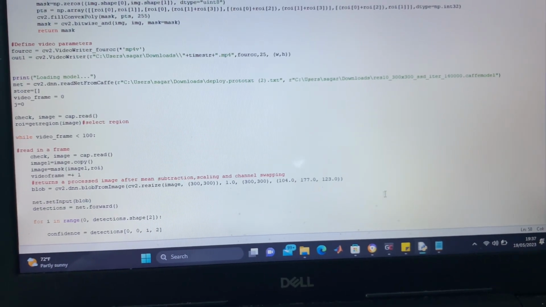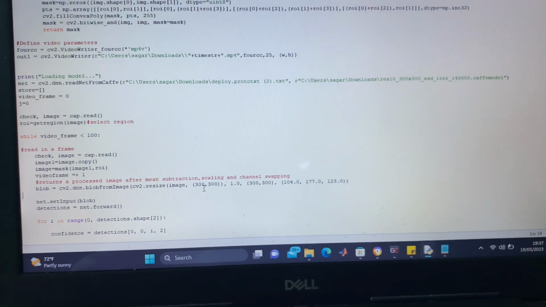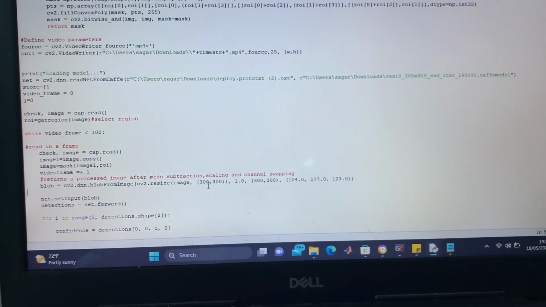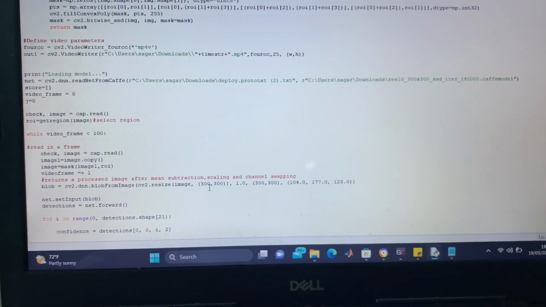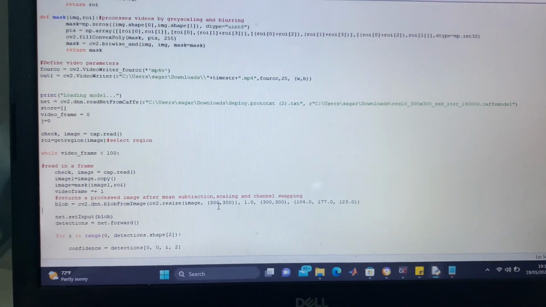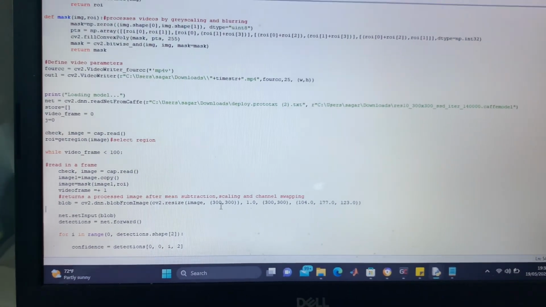This is key because in cases where there is immense lighting or limited lighting, it would have previously impacted our algorithm as per the old program that I just wrote. But in this case, we are eliminating that problem. So irrespective of the lighting, we are going to be able to detect faces.